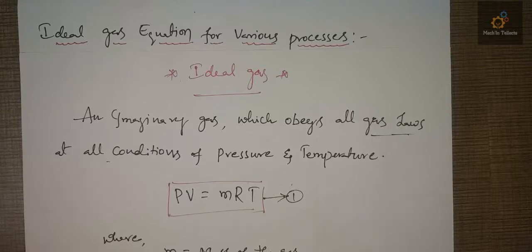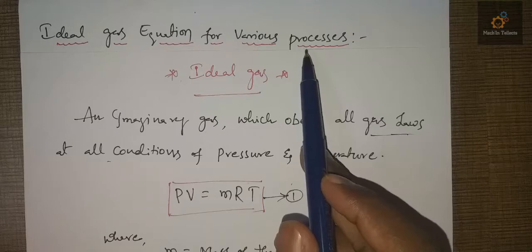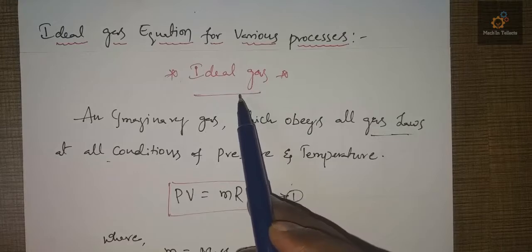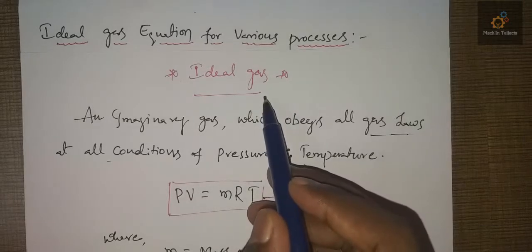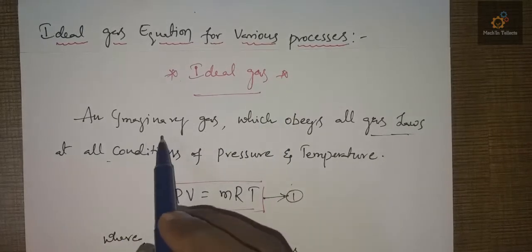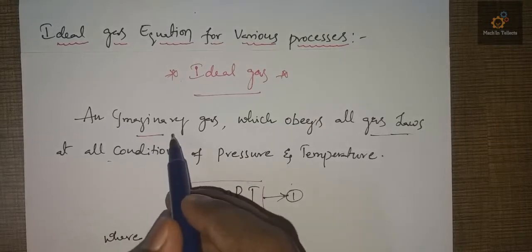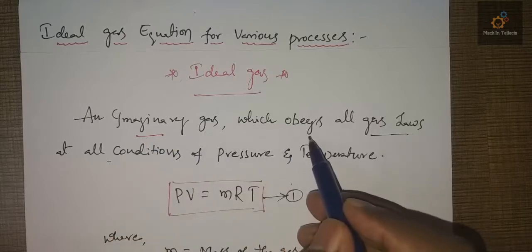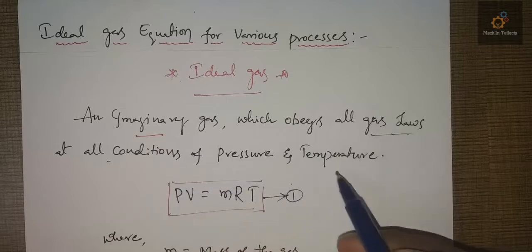Today we will discuss the ideal gas equation for different thermodynamic processes. Before that, we will discuss a little bit about the ideal gas basics. What is an ideal gas? An ideal gas is an imaginary gas which doesn't exist in the atmosphere. An imaginary gas which obeys all gas laws at all conditions of pressure and temperature.